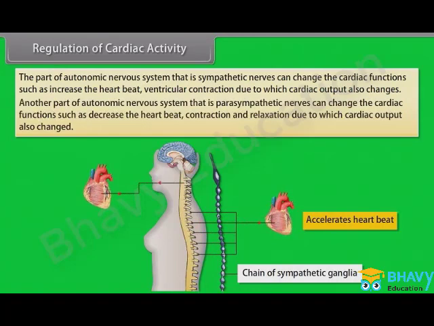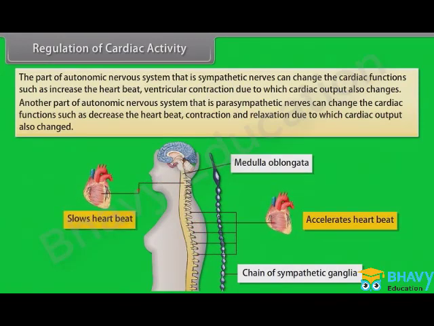Another part of the autonomic nervous system, the parasympathetic nerves, can change the cardiac functions such as decreasing the heartbeat, contraction and relaxation, due to which cardiac output also changes.